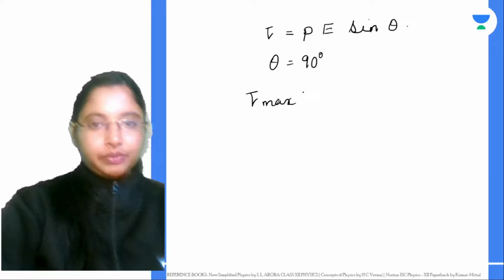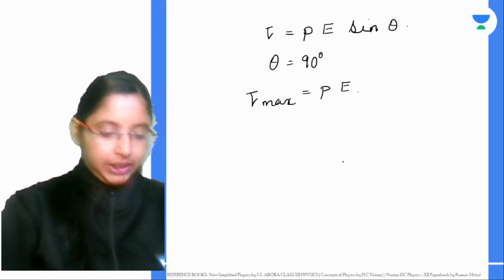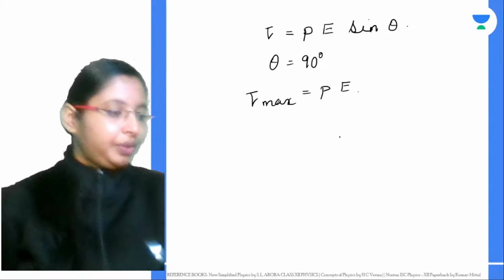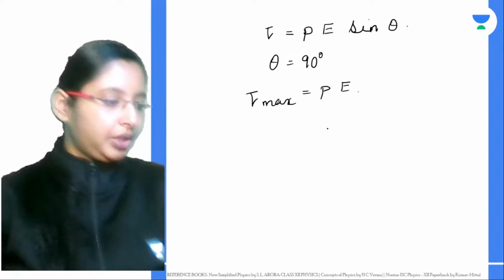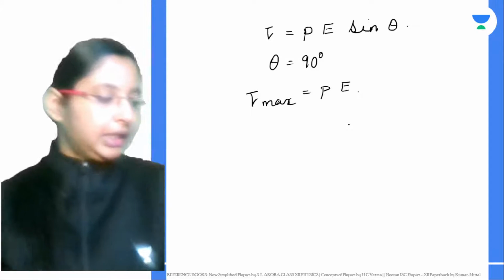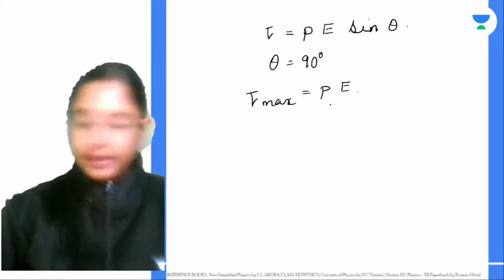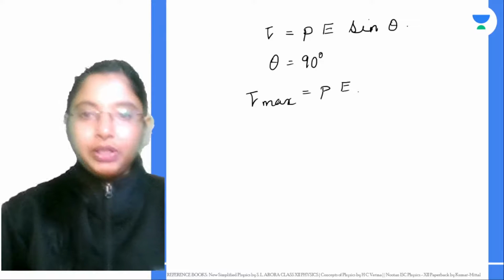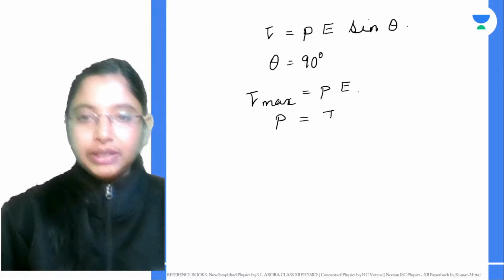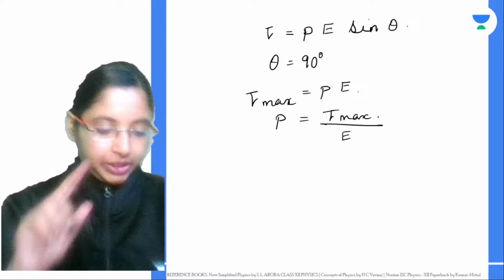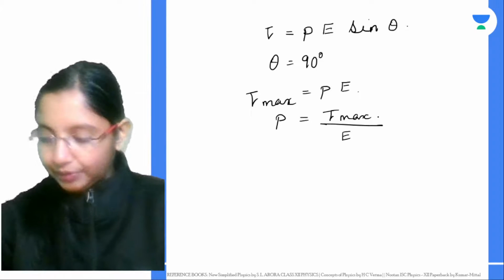So tau max will be equal to P into E. That is the maximum torque experienced by the dipole in the electric field.